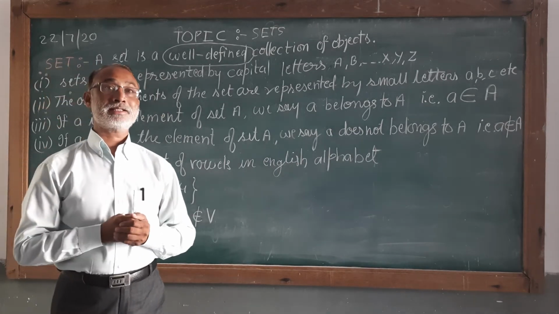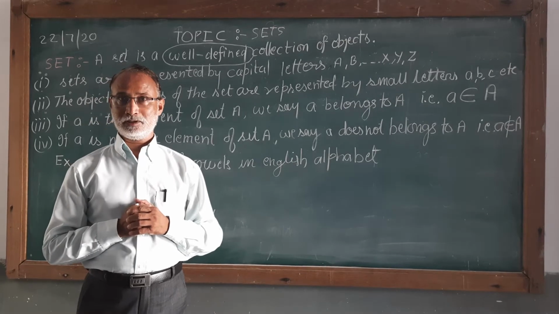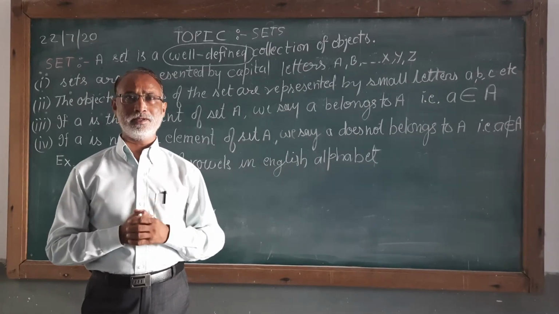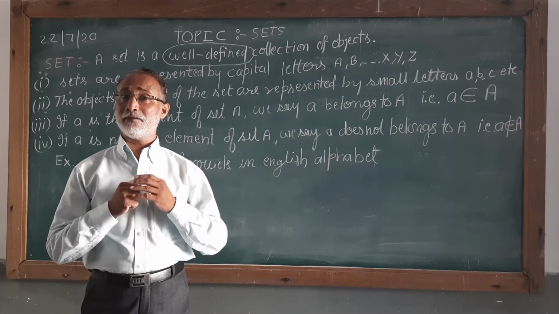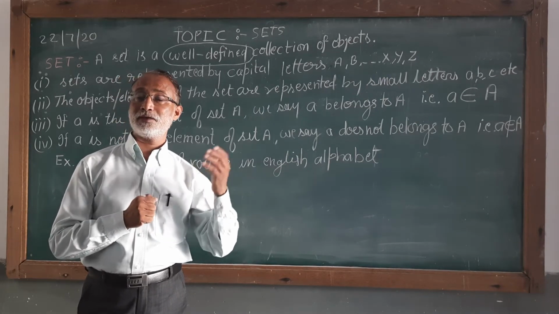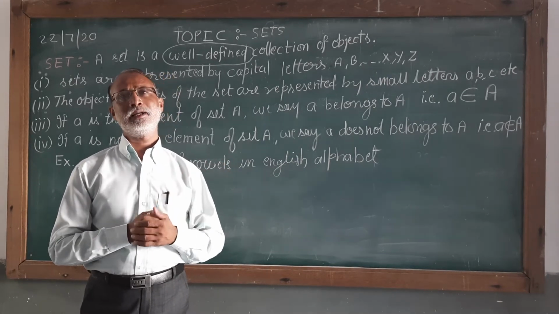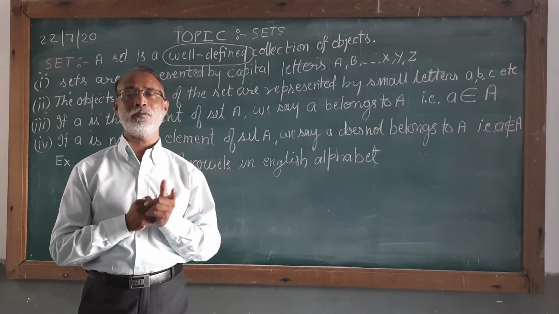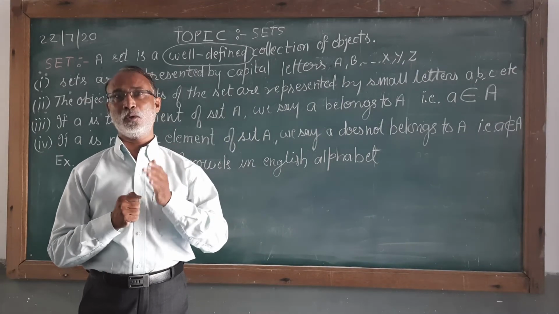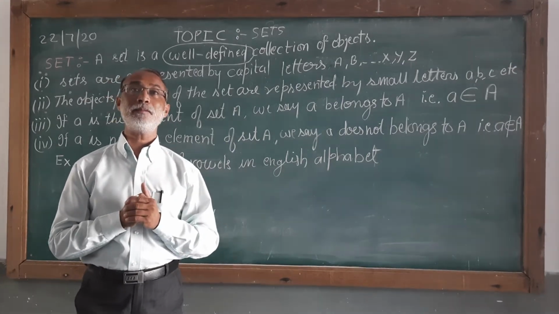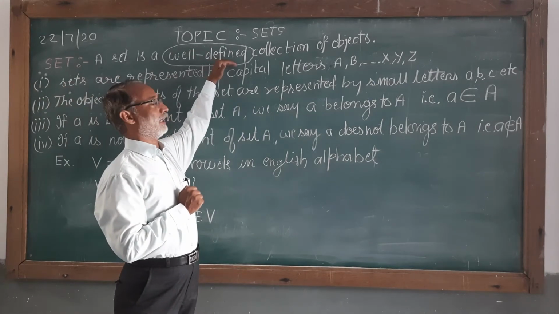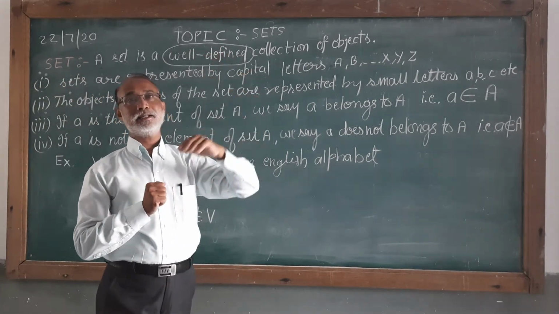But if I say the set of vowels in the English alphabet. Now, we all know about vowels and consonants. So if I ask everyone to write the vowels which are there in the English alphabet, each and everyone will write the same if they know about the vowels, that is A, E, I, O, U. That is considered as a set. So if the collection is well defined, then only we will say it is a set.